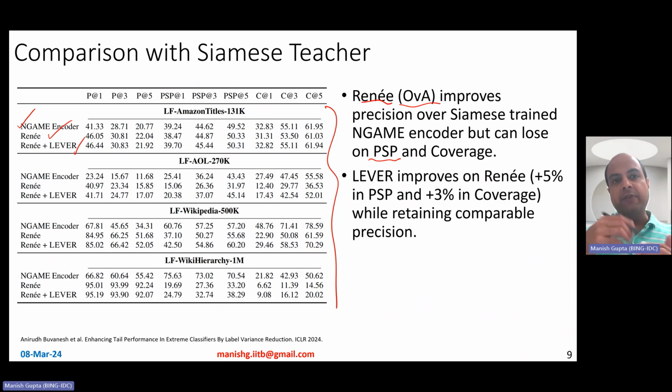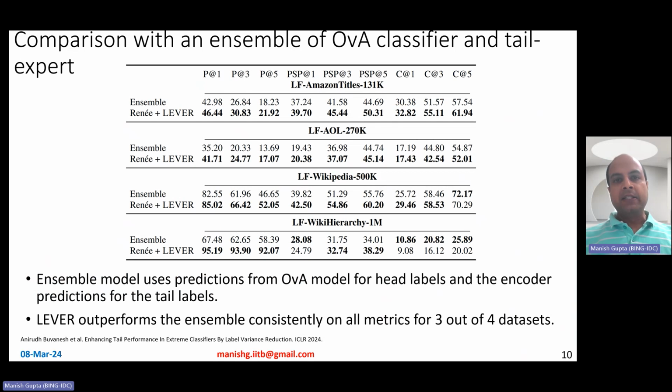But when you combine Renee with LIVER, it improves both on the head as well as on the tail, because it retains the goodness of the classifiers being really good compared to the encoder on the head, and it also improves on the disadvantage that classifiers have on the tail by augmenting interesting instances. So LIVER improves on Renee both in PSP and coverage while retaining comparable precision. Therefore, Renee plus LIVER is better than Renee and better than the encoder.